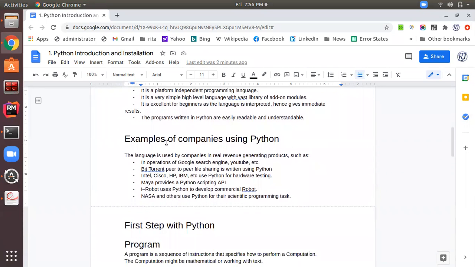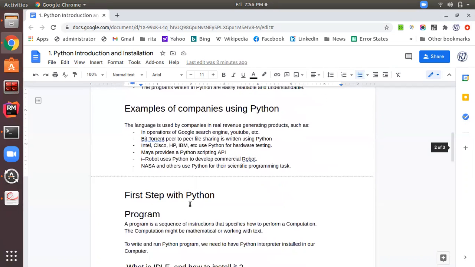A few examples of the companies which use Python these days are Google search engine, you might be aware, YouTube, which is the most popular these days, and BitTorrent, which is used for peer-to-peer file sharing, also written using Python. Intel, Cisco, HP, IBM, etc. use Python for hardware testing. Maya provides a Python scripting API. iRobot also uses Python to develop commercial robots. NASA and others use Python for their scientific programming tasks.